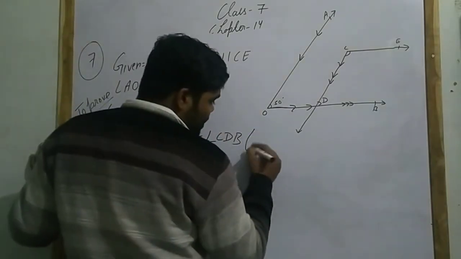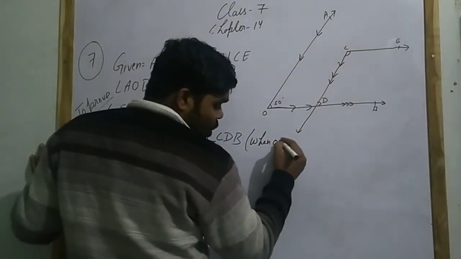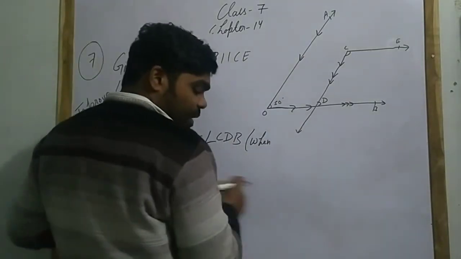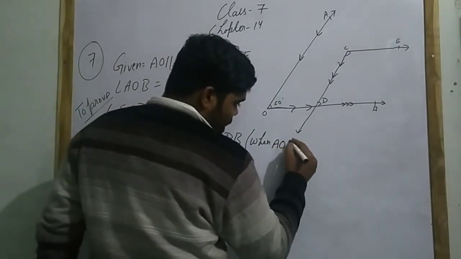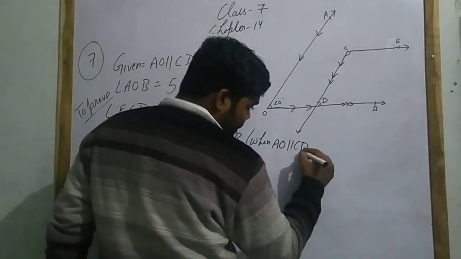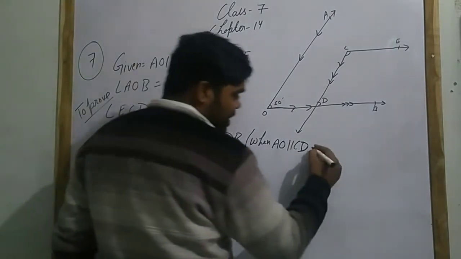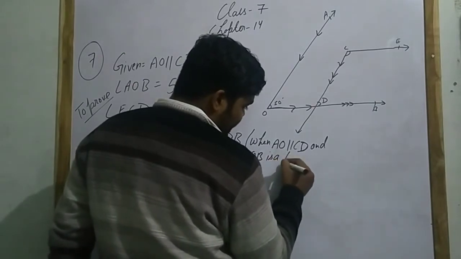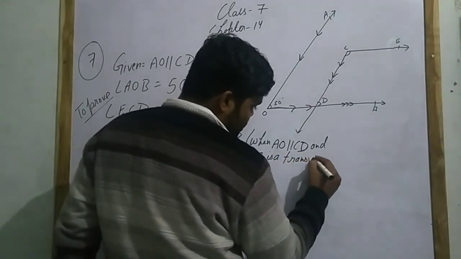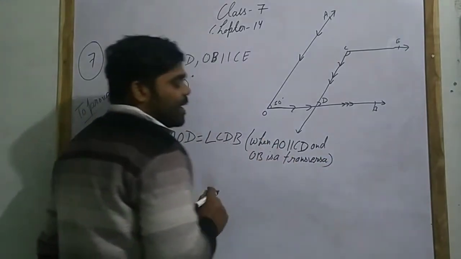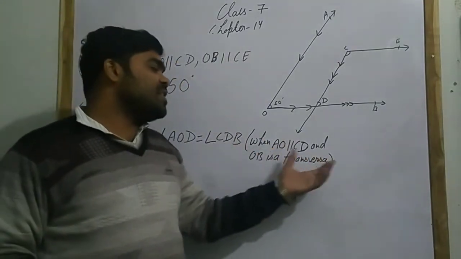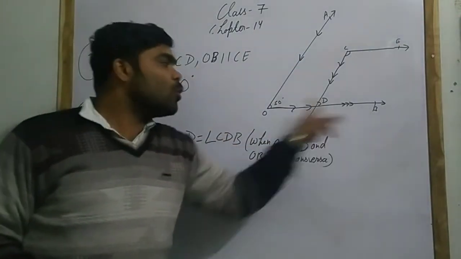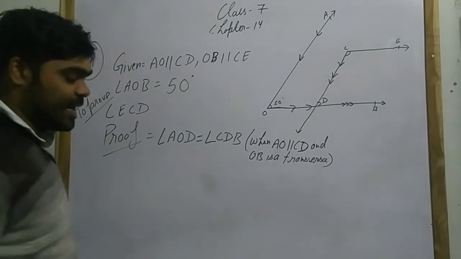Why? Because AO parallel to CD and OB is a transversal. Okay, why? AO parallel to CD but OB is your transversal. It is your intersecting line.